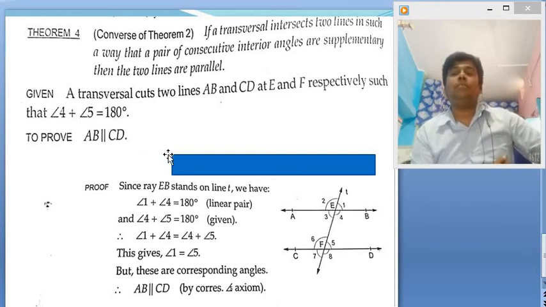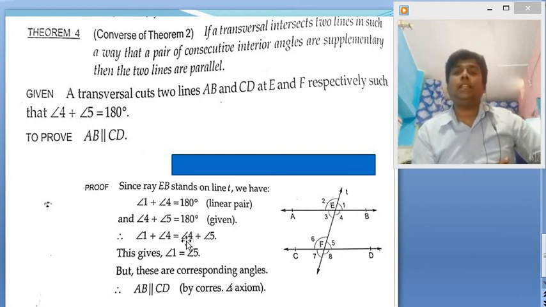So from these two, the RHS is equal to 180 degrees, which means their LHS will also be equal. So let us equate them. When we equate them, angle 4 is on both sides, so it gets cancelled. After cancelling, angle 1 is equal to angle 5. But this is none other than the corresponding angles, and hence AB is parallel to CD. Okay.